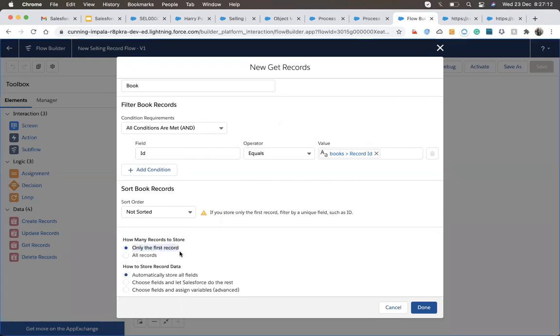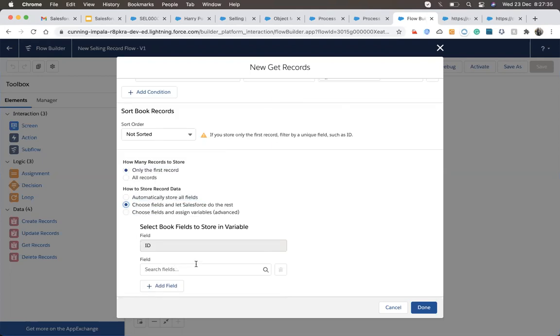the first record. I can also choose all of the records. Suppose on the basis of name, I can get two records, so I can store all the two records in some variable. And then here it's asking to store all the fields. All the fields means the fields available on the object, or I need to choose one of the field values to store. That is, what field values do I need to extract from that book record.